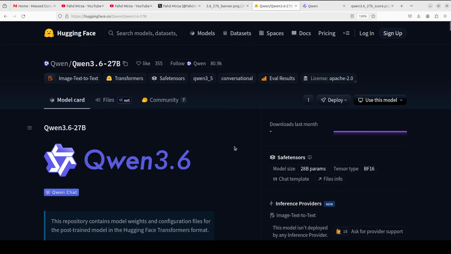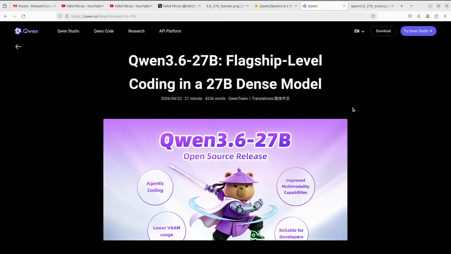Dense models are simpler, more predictable, and easier to deploy, and Qwen are betting that the right training can let dense win over mixture of experts. The model is natively multimodal. It can handle text and vision. We will also check it out.